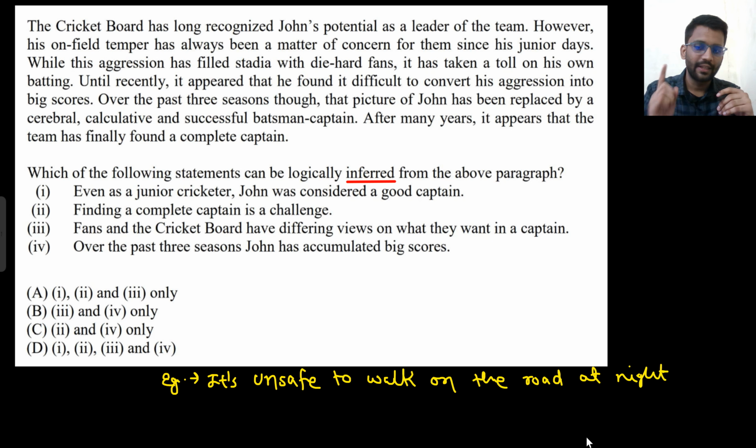Statement 1, that it's unsafe to walk on the road at night. This is the statement 1 only. The given statement is it's unsafe to walk on the road at night. And what can be inferred from the statement? The first line, option A, is it's unsafe to walk on the road at night. So is it inferred from that? No, it's not inferred, right? Because this is already stated. Now statement 2 is they are talking about Delhi. So yeah, now it is inferred. Because if they are talking about Delhi, that means it's unsafe to walk on the road at night.